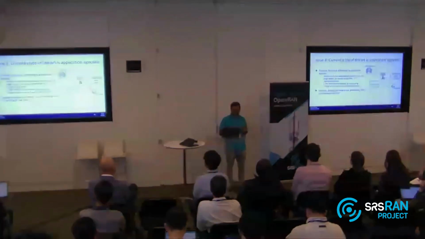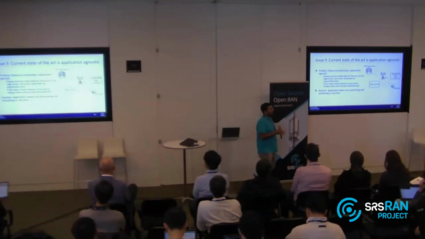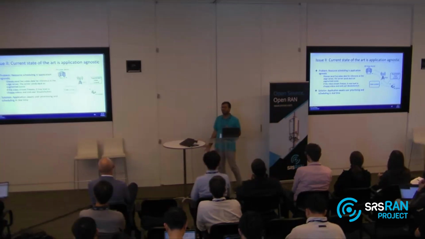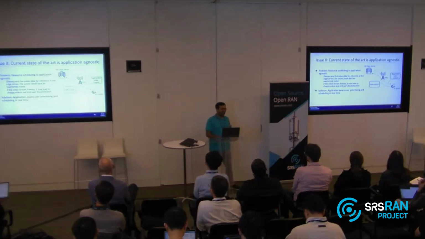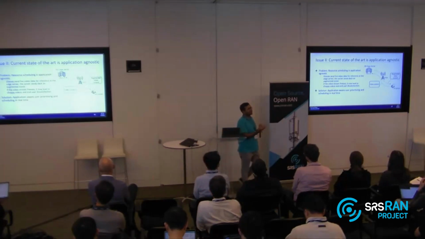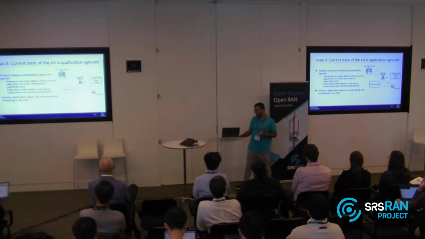So how do I do resource scheduling with awareness of the application? This was the second problem I ran into, because without knowing that, you can't deliver on diverse application-related metrics. So second, we had to somehow figure out a way to get this application awareness within our real-time RIC.